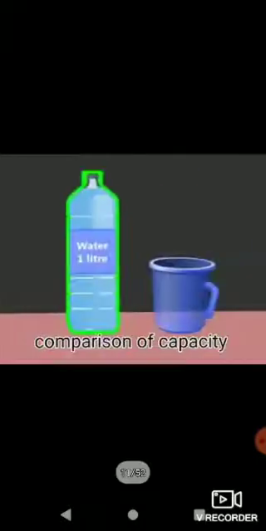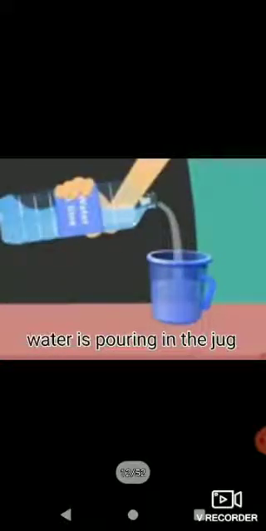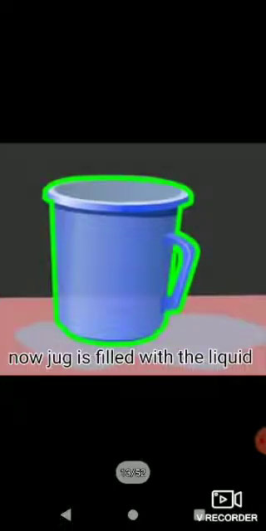Now we'll take an example. Here we have a bottle in which 1 liter water is kept, and the other side we have a jug or a mug or a glass that is empty. We'll pour water in the jug. Now the jug is filled with the liquid and some water is spilled over the floor. Also some water is left in the bottle.